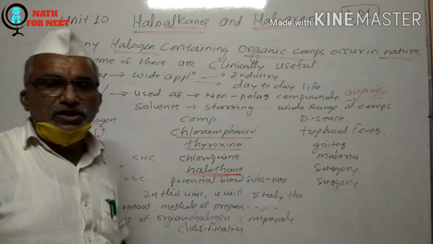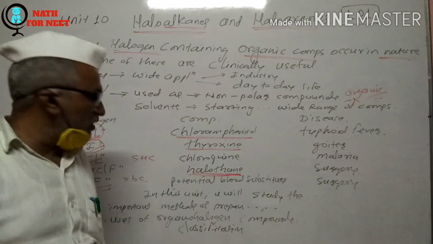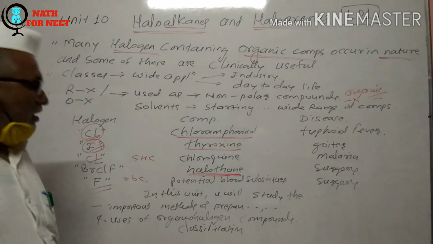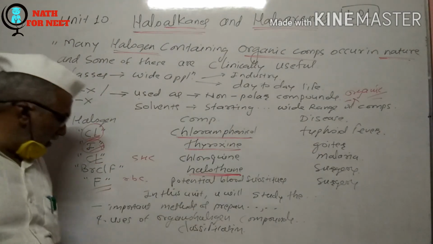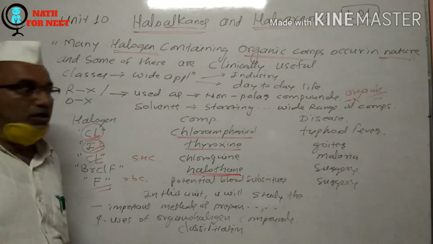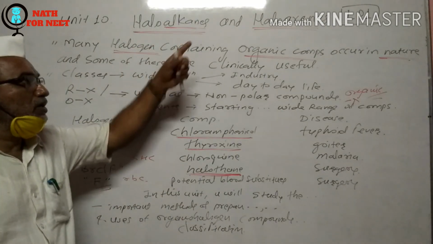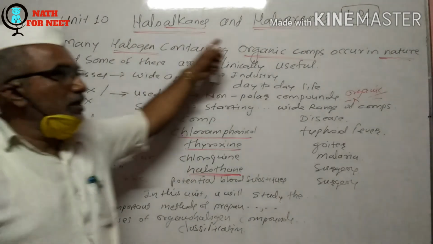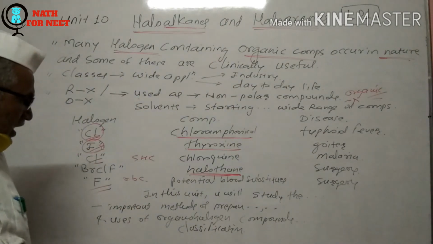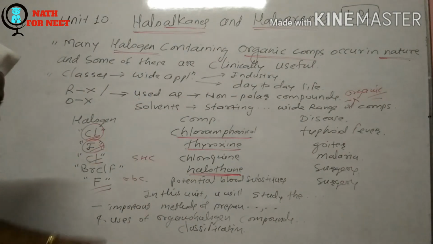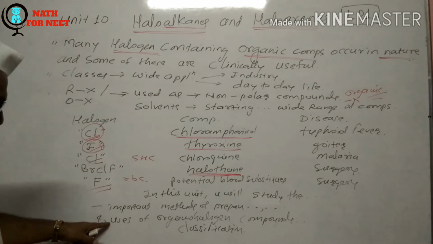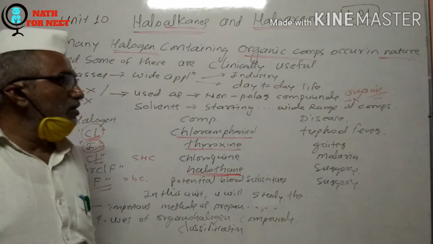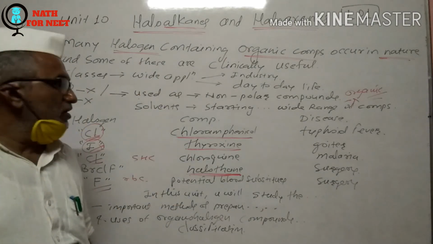Such information is provided for us in the introductory part of this chapter, and by knowing this, in this unit you will study the important methods of preparation of haloalkanes and haloarenes. After that, their physical properties as well as chemical properties, and finally you will see a little bit of detail on the uses of organohalogen compounds. So this is a little bit about the introductory part of the chapter.